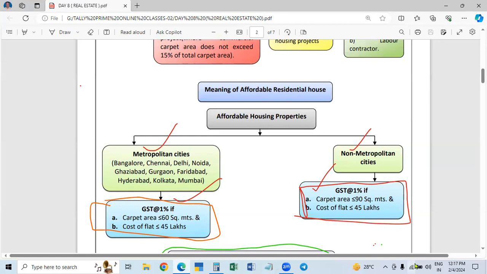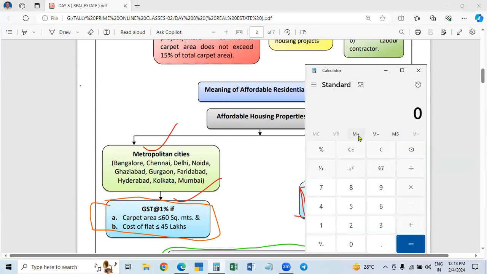That notification is meant for fixing the rates. In this case, it is given. There are 3 types: one is affordable, another is not affordable, another is commercial. This is the notification specifying the central tax, meaning CGST. The equal amount will be SGST, and the total will be the total tax. In this notification, the first one, the rate given is 0.75% CGST.